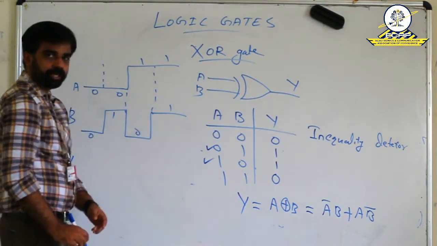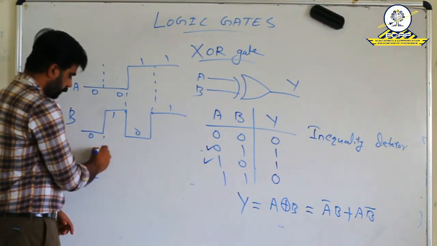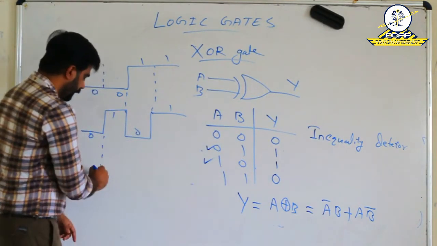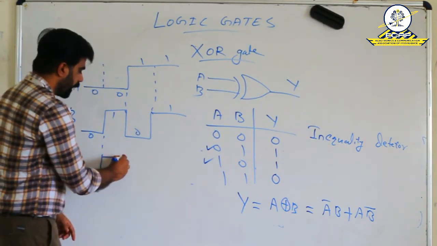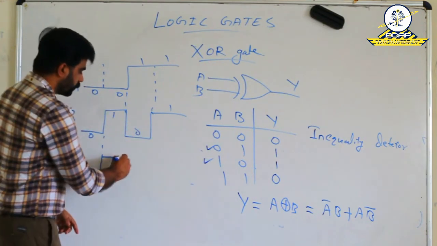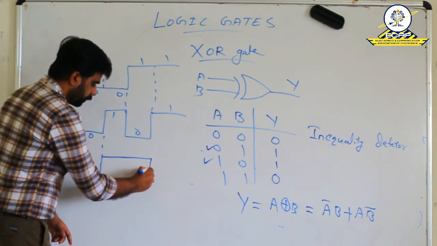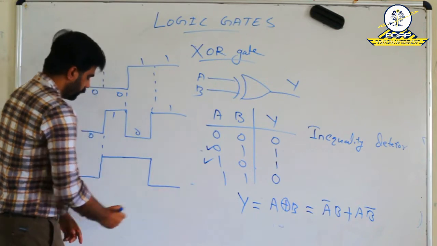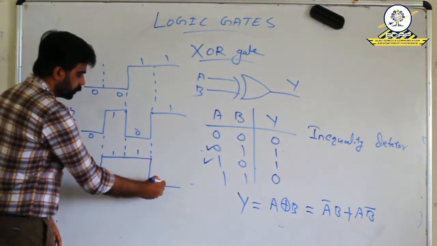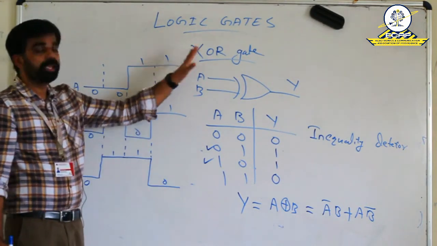Then the output. In the first half cycle, both inputs are 0, so the output is 0. In the second, both inputs are different, so the output charges to high value. Third case also, both inputs are different, in that case also the output is high. In the last case, same input, so it discharges to low value. So 0, 1, 1, 0. This is the output waveform of the XOR gate.